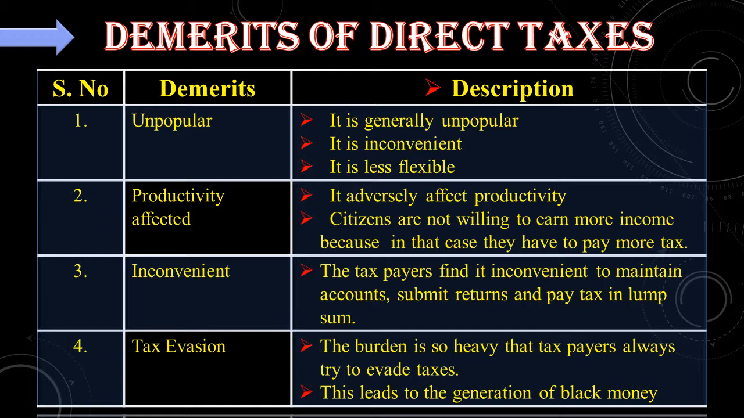Last one, tax evasion. The burden is so heavy that taxpayers always try to evade taxes. What is the meaning of evade taxes? They will not come forward to pay the tax. So what will happen is, this leads to the generation of black money. What do you mean by black money? Yes, income that is earned illegally. These are the demerits of the direct taxes. It is unpopular, it affects productivity, it is inconvenient, and it leads to tax evasion.